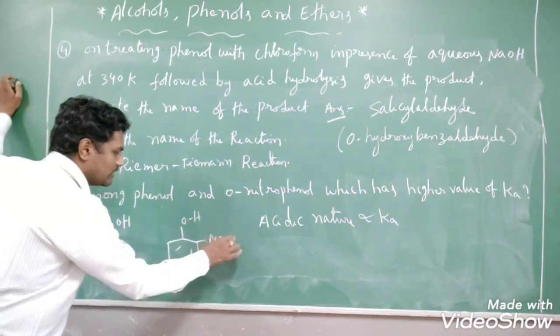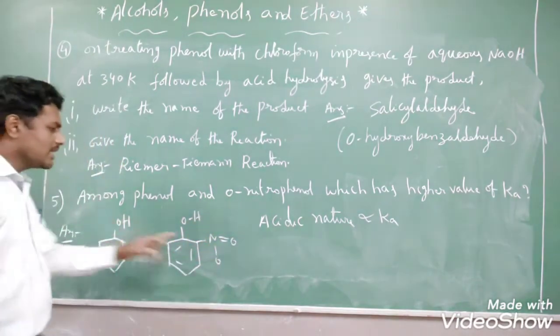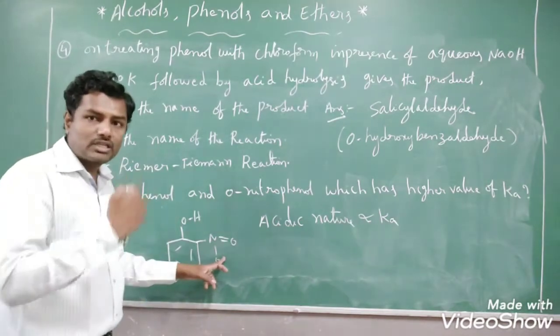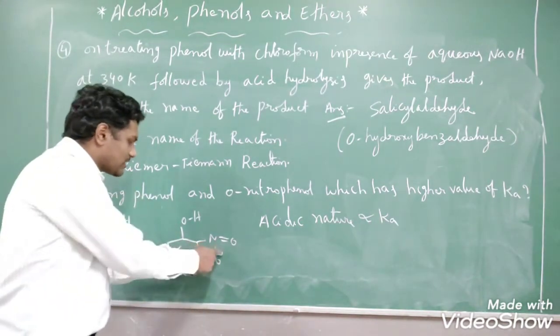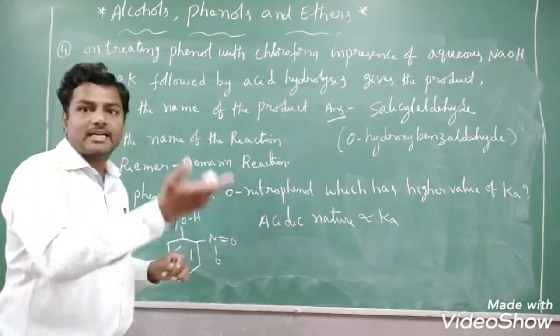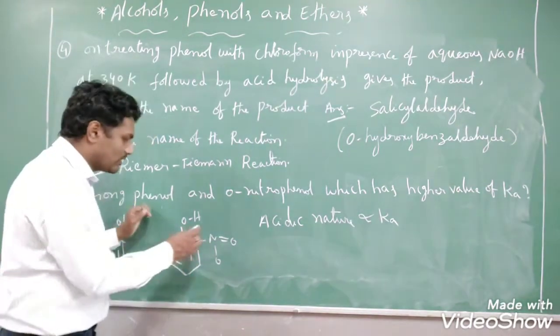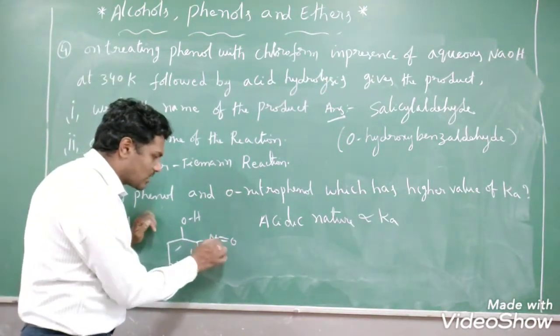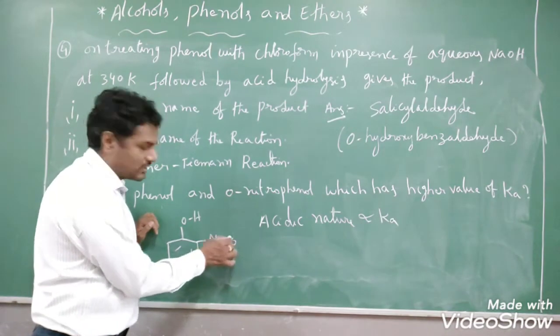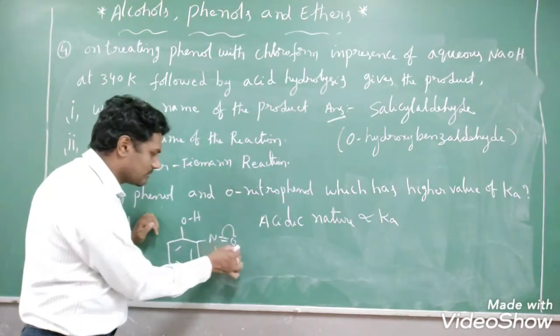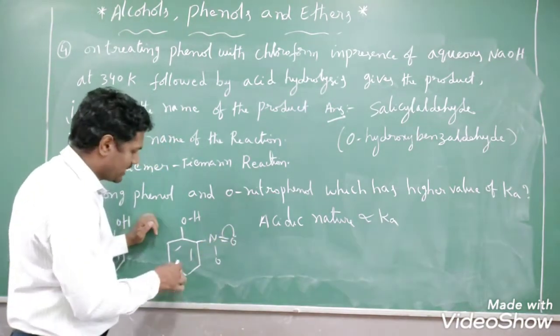Orthonitrophenol structure will be like this, right? Here the nitro group is an electron withdrawing group. Due to the presence of the electron withdrawing group, the acidic character of phenol will increase, right? Why? Because among nitrogen and oxygen, which is more electronegative? Oxygen. So the pi electron shifts towards the more electronegative atom, that is oxygen.